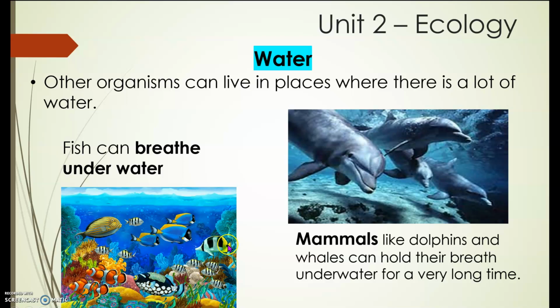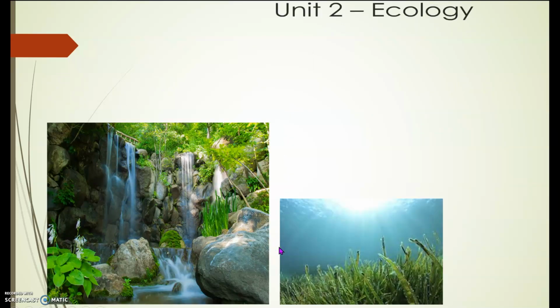Mammals also live in the water, but they can hold their breath underwater for a very long time. Mammals like dolphins and whales breathe air into their lungs, same with humans, because they do not have gills like the fishes. Okay, next.